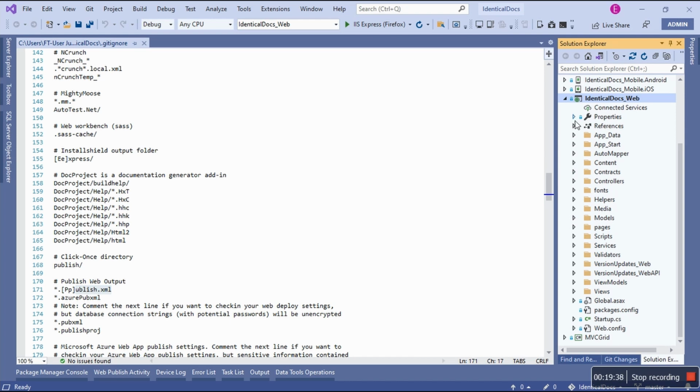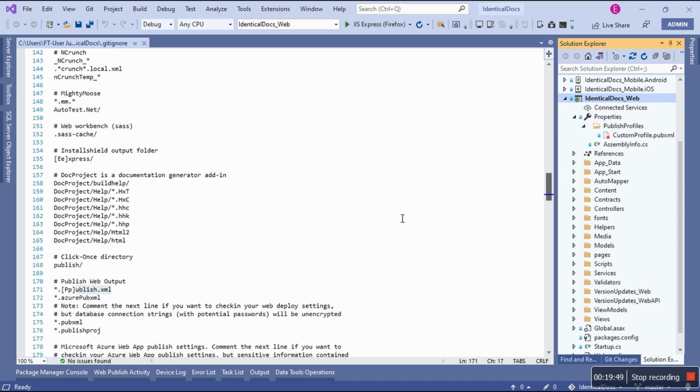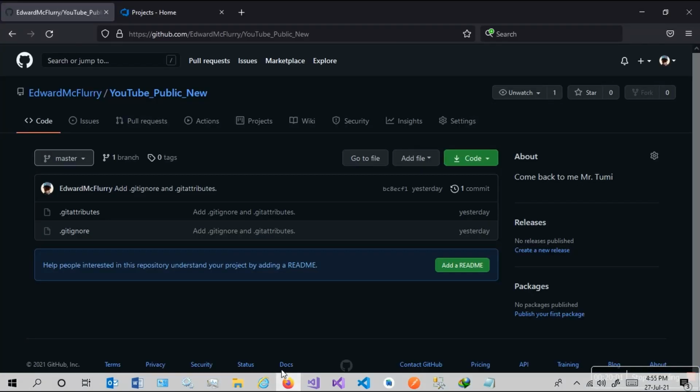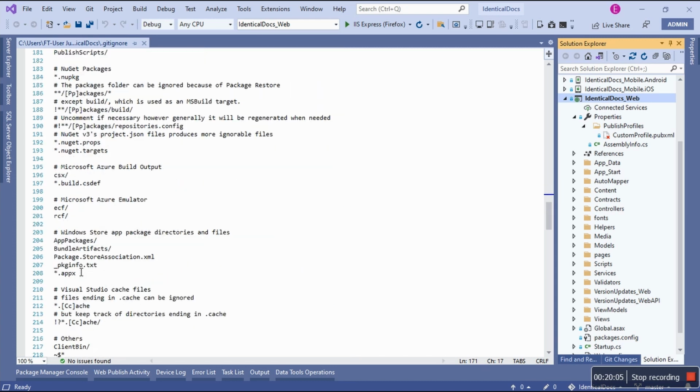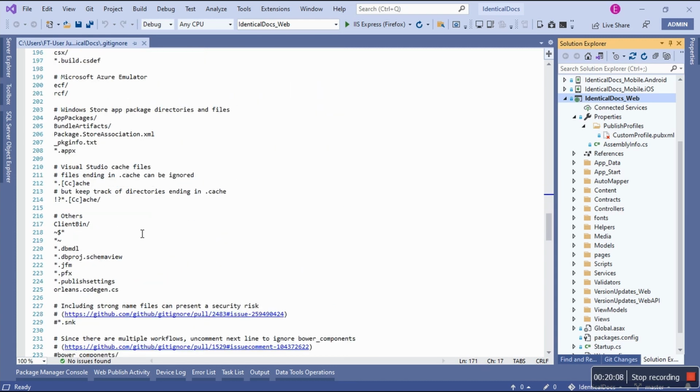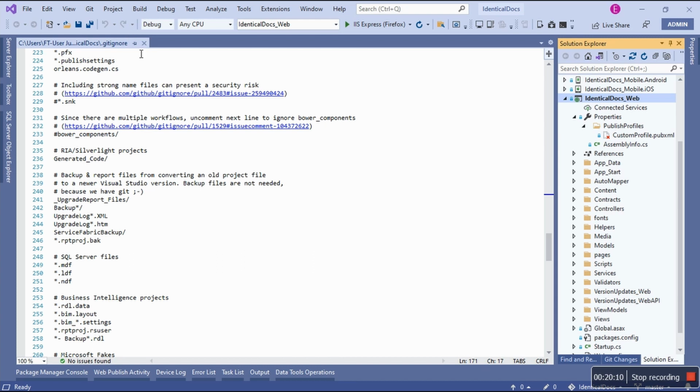If we go to properties and then you see publish profile folder, this guy is not checked. It doesn't, well, it's checked, but it doesn't get to be pushed online. So I think by default, it gets to be ignored. It gets to be checked, but it doesn't go all the way up. Because I can even search this file, custom profile. I don't think I'll ever find it in my repository. So this file is very important. It's also important to understand what it does. Very, very important. Okay, cool.